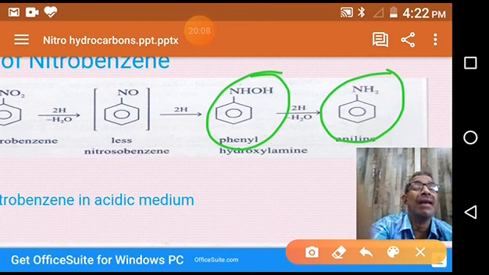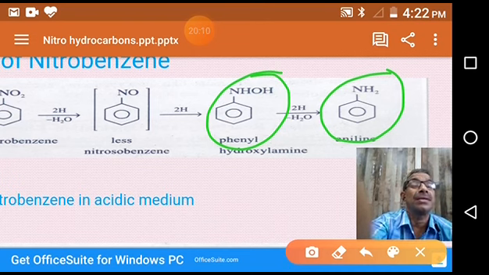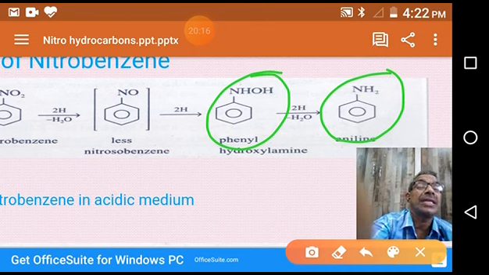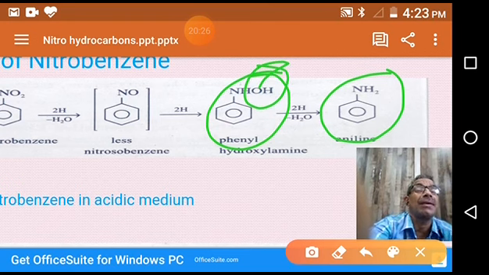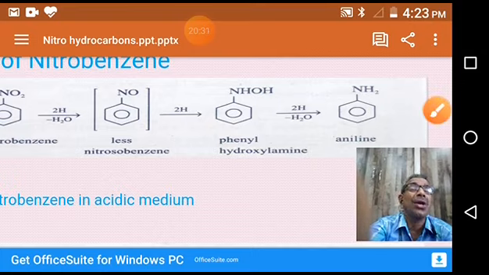So when phenyl hydroxylamine undergoes reaction with a reducing agent, any reducing agent, it gives the corresponding aniline. One oxygen is lost by this phenyl hydroxylamine. That's why loss of oxygen is also known as reduction. So all these are reduction reactions.